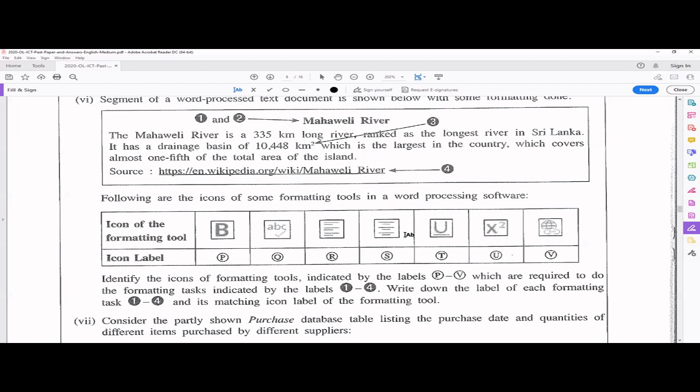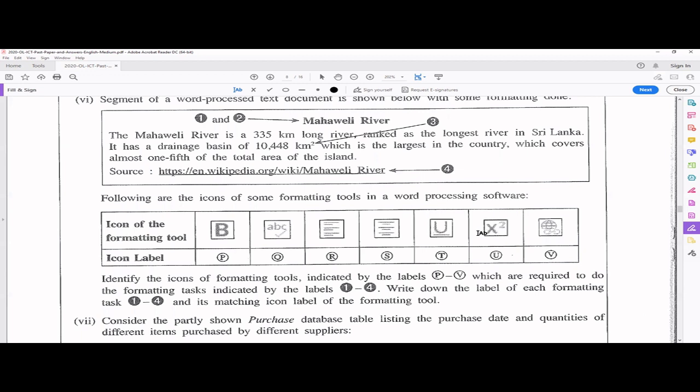And the other one is centered. So if you write 1 P, you have to write 2 S. If you write 1 S, you can write 2 P. You can mix those things, no worries. And the third one is about the superscript. Superscript, right? You have to write as a power. So for the third one, it's U.